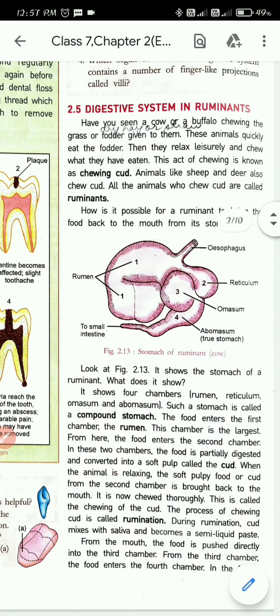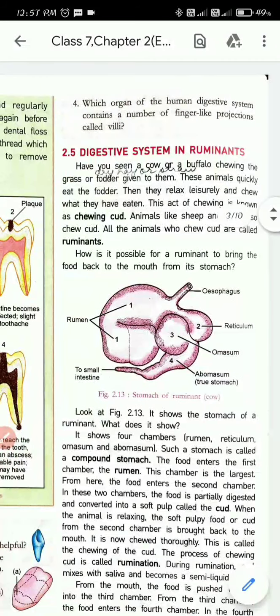These animals quickly eat the fodder, then they relax leisurely and chew whatever they have eaten. This act of chewing is known as chewing cud. Animals like sheep and deer also chew cud. All the animals who chew cud are called ruminants.